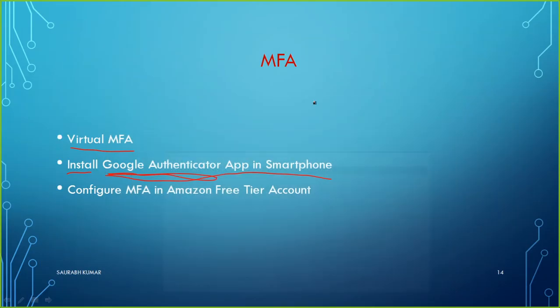So that was all that I wanted to show you here. I have shown you MFA using virtual MFA, and for that I installed the Google Authenticator app on my smartphone. Thereafter I configured MFA in an Amazon free tier account. I hope you are okay with all this. As I said at the start of this session, we would have an overview and theoretical discussion about IAM, and then at the end of the video we would look at the MFA, how to configure and activate MFA. So that was all in this session.